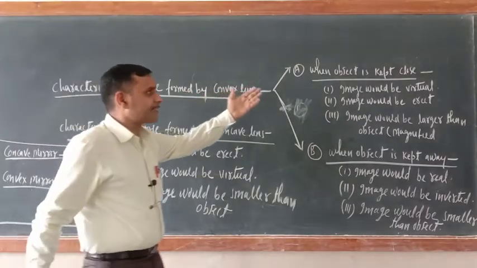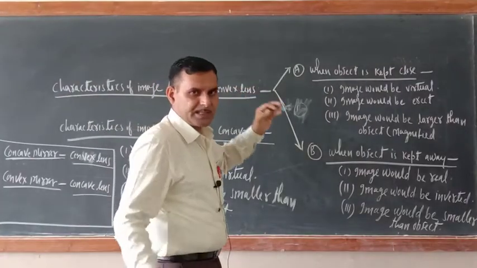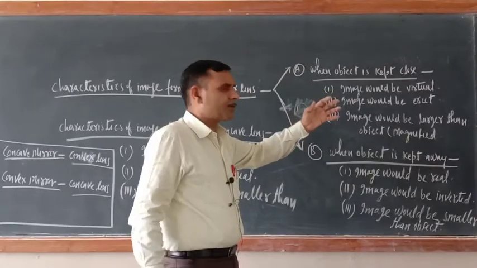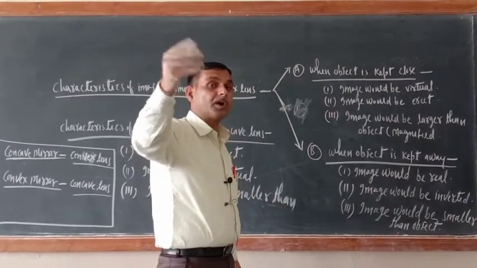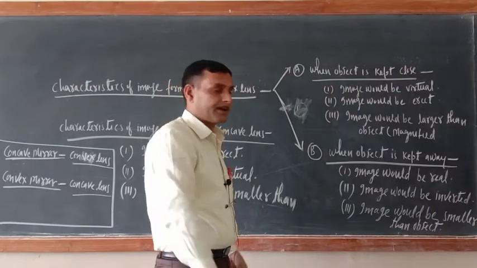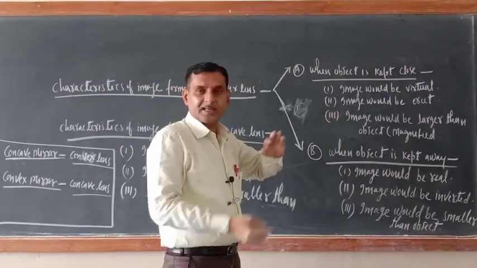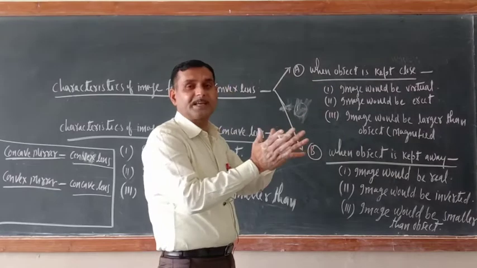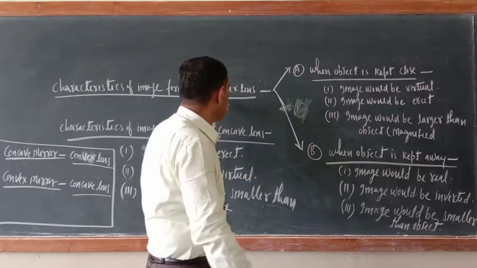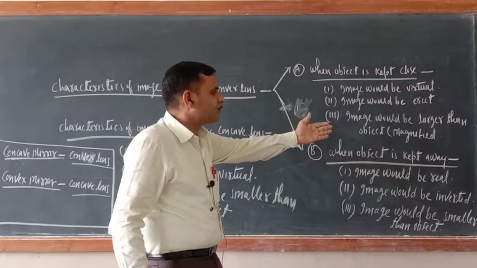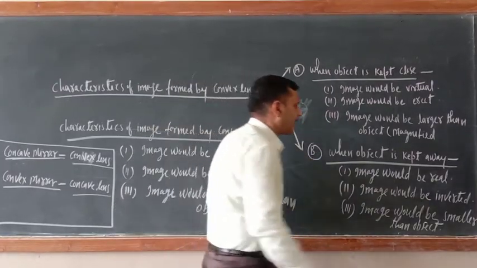So when object is kept close, image would be virtual. Means image would not be created on the screen. Image would be erect when object is kept close to the convex lens. Image would be larger than object, magnified.